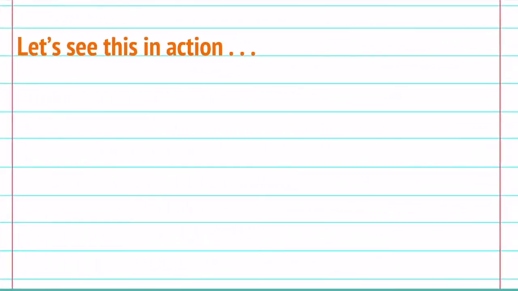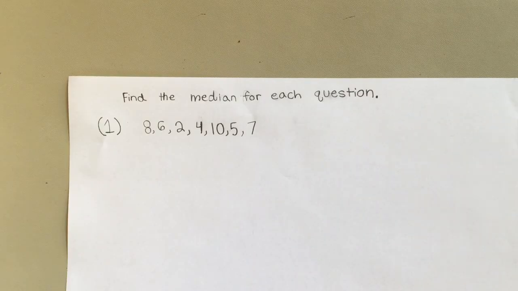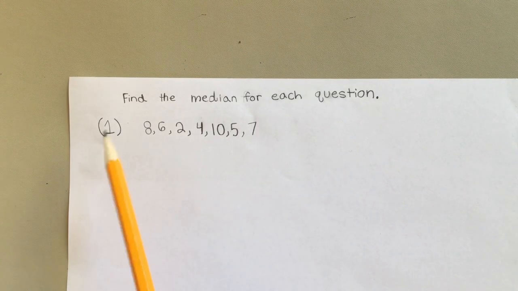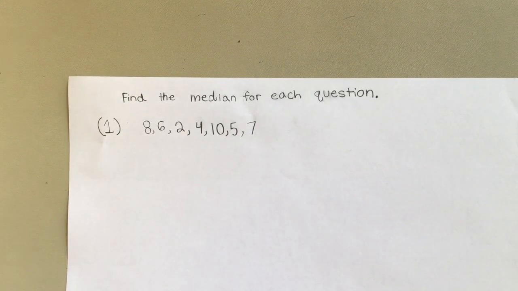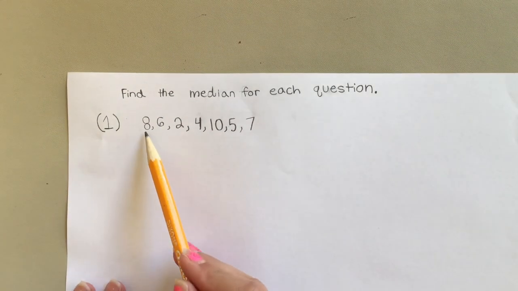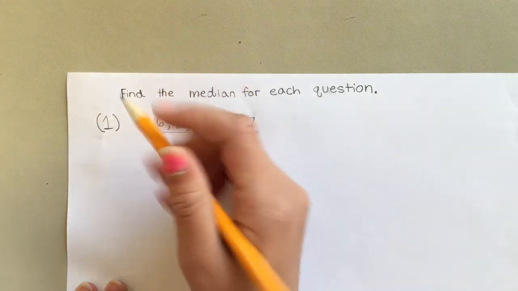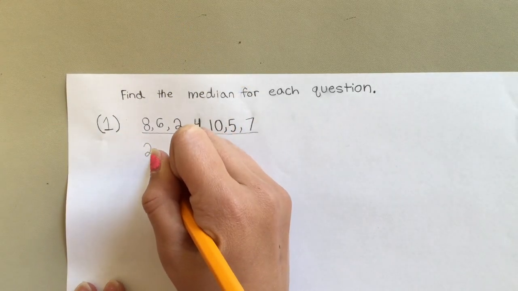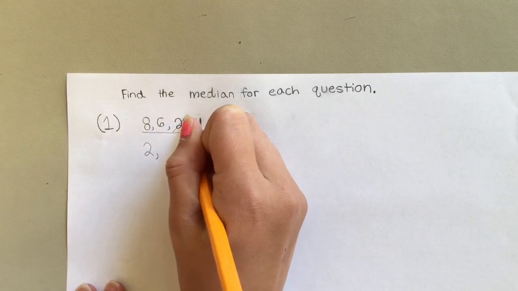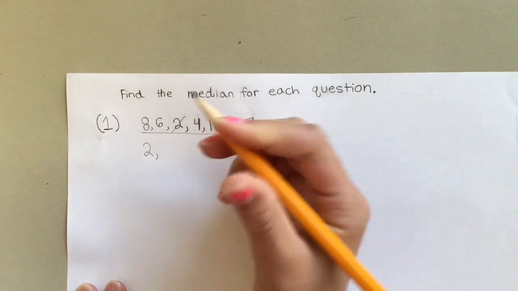Let's see this in action. Okay guys, so for this next one, I'm going to be finding the median for question number 1. The first thing you have to do is put all these numbers in order. So 2 comes first. And while you do that, I suggest you cross out the numbers that you already did so that you won't get confused.